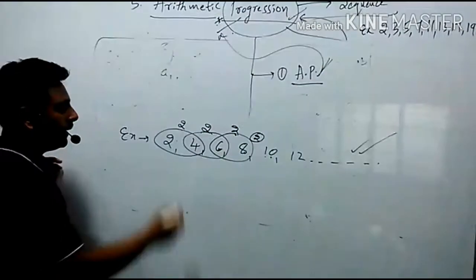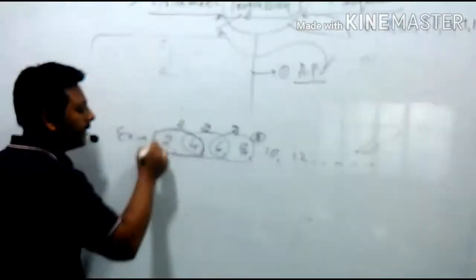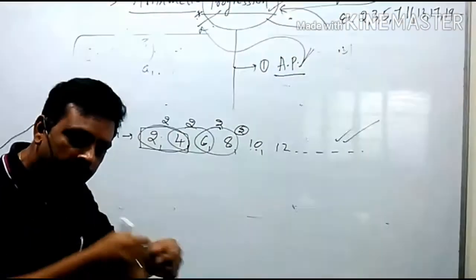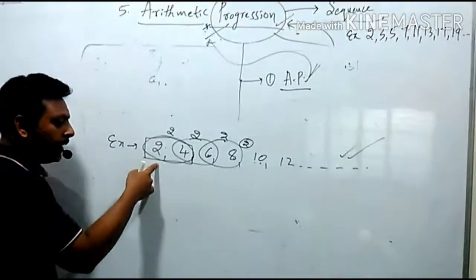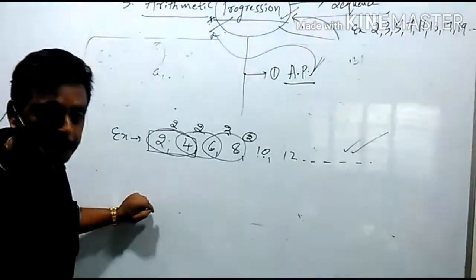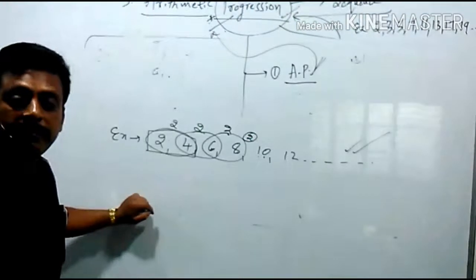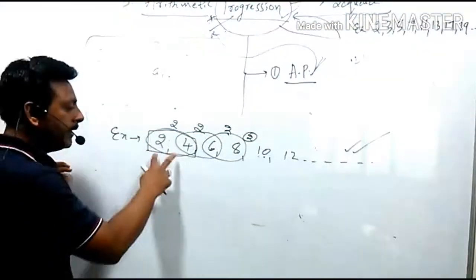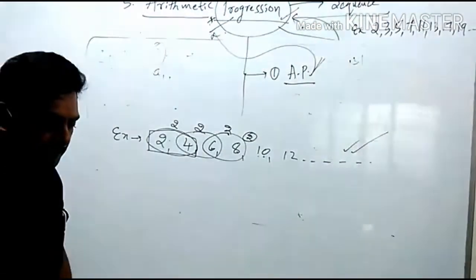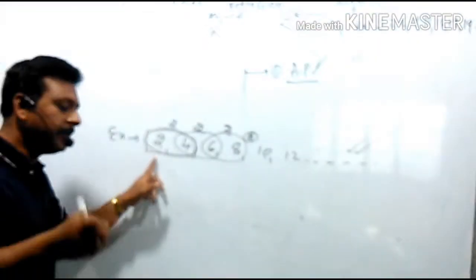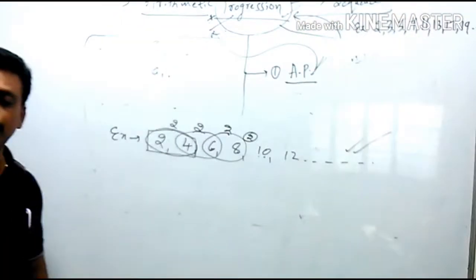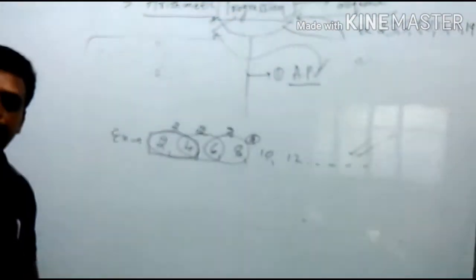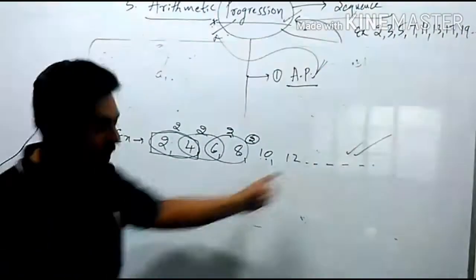What rule is there? Whenever you consider any two continuous terms, the term behind is called the preceding term and the term ahead is called the succeeding term. If you subtract the preceding term from the succeeding term, you will get the same difference throughout the progression.